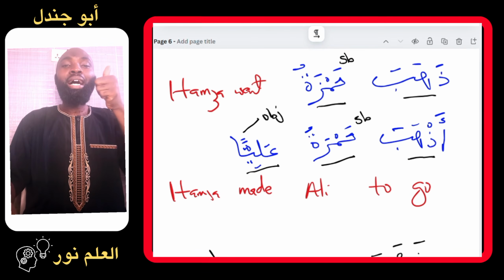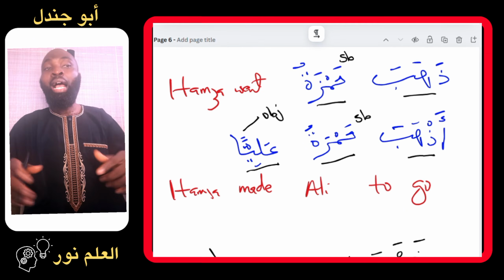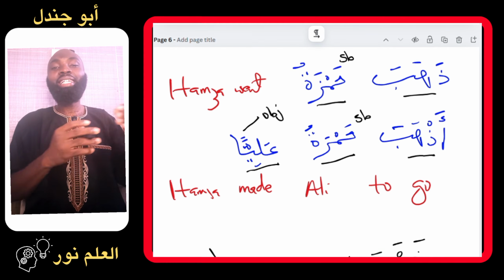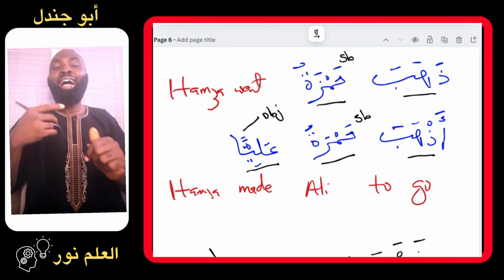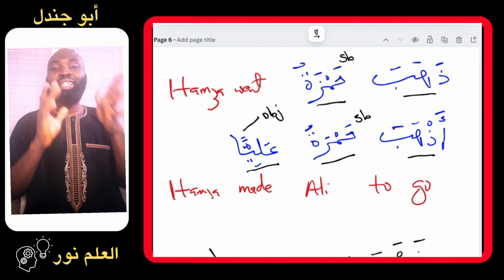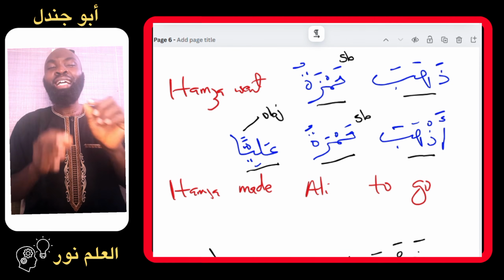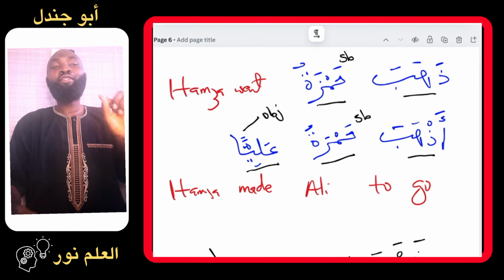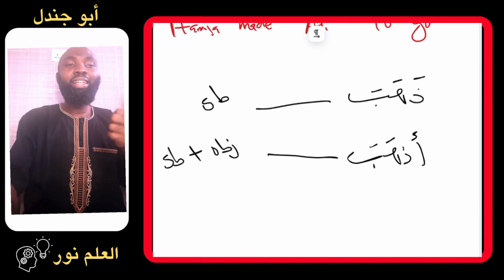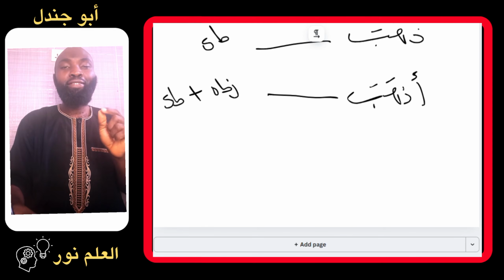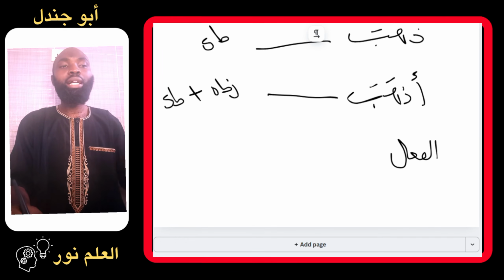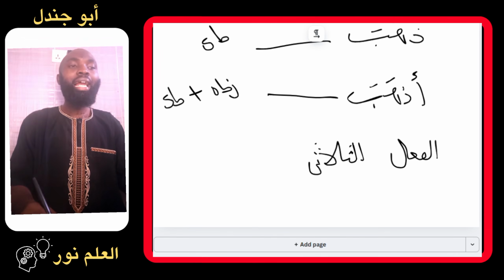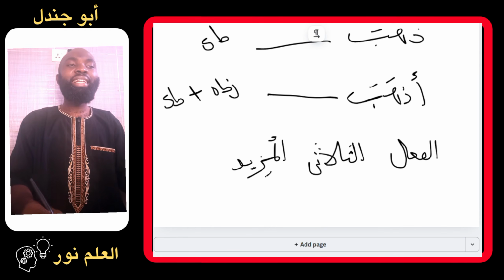So, dhahaba Hamza, Hamza went. Adhaba Hamza Aliyan, Hamza made Ali to go. So this is the power of this Hamza that has been added to the verb. So these type of verbs in the Arabic language, they are the verbs that we call al-fi'lu thulathi al-mazid. Three-letter verbs.